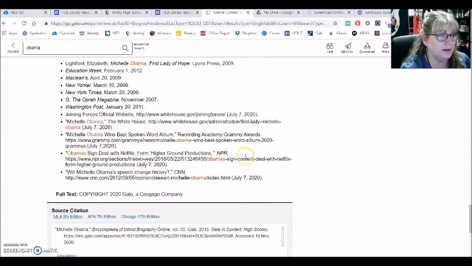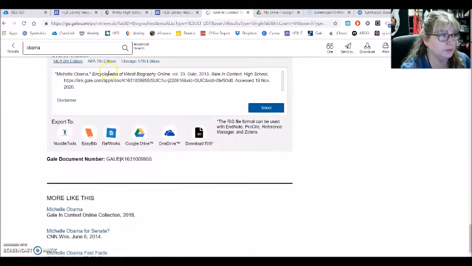which might be something that will help you. We still have our source citation here, which you can select and copy, or you know what, this is great if you don't know this, you can also just save it directly to your Google Drive. That's one of the great things about the Gale resources. This article can be saved directly to your Google.